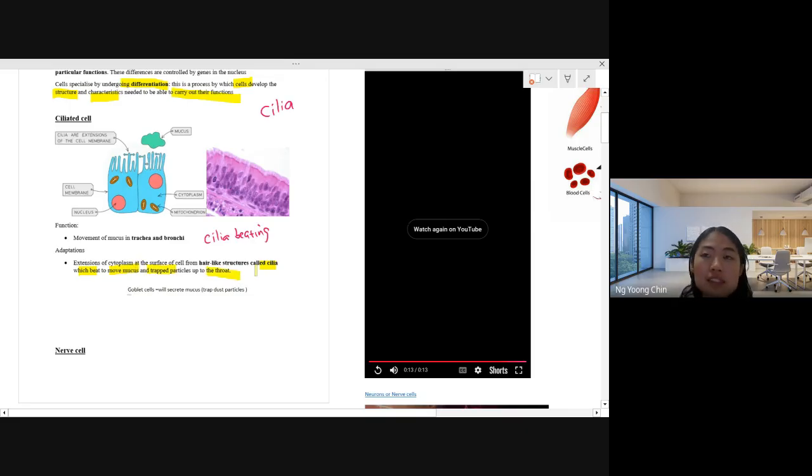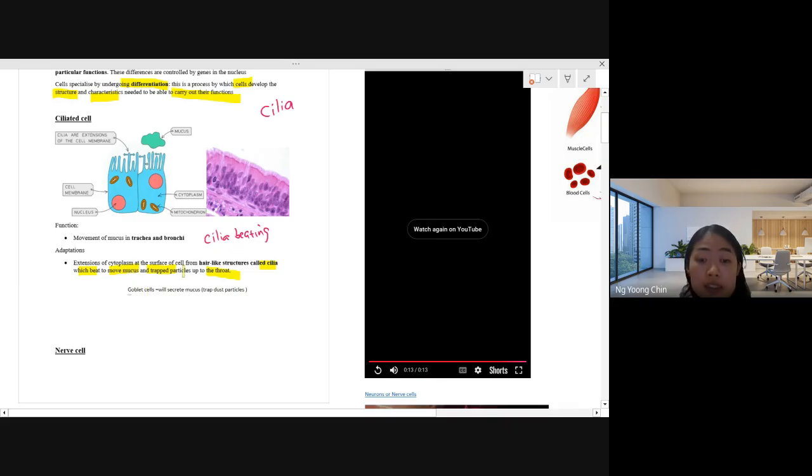So whenever you enter a very dusty, very dirty place, and you inhale a lot of polluted air or dust or mites into your nasal pathway, the mucus will be secreted by the goblet cells. They will trap the inhaled dust particles. The cilia will always be beating, to help move the mucus.